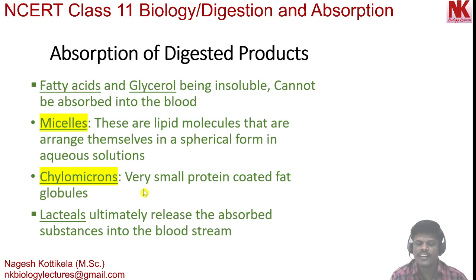These chylomicrons are absorbed by lacteals. Lacteals are the lymphatic vessels. These lacteals ultimately release the absorbed substances, like fatty acids and glycerol, into the bloodstream.